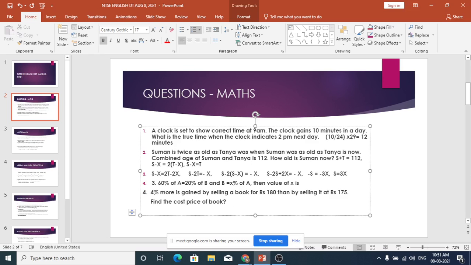What is asked? How old is Suman now? S equal to 3x. Can we find from this?